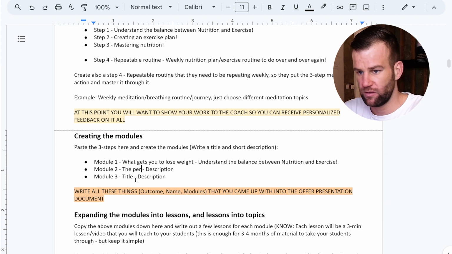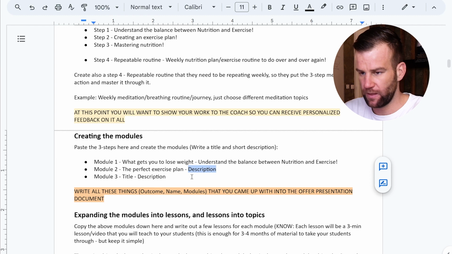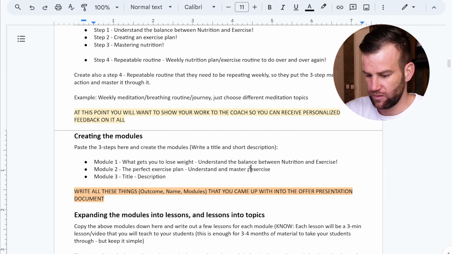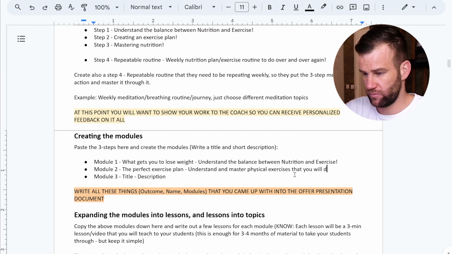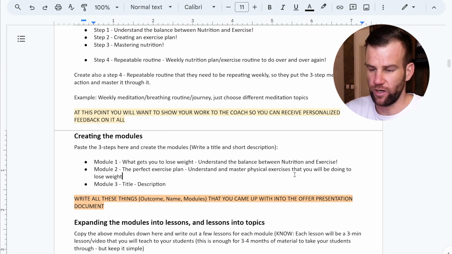And then module 2 title would be the perfect exercise plan. And then the description would be: understand and master the physical exercises that you will be doing to lose weight or whatever, right?